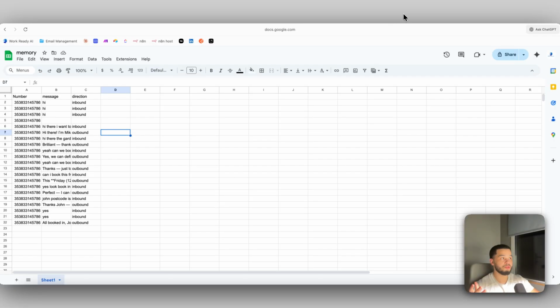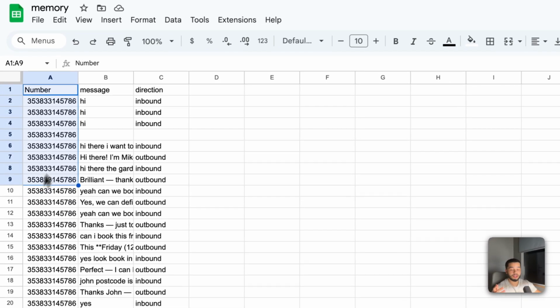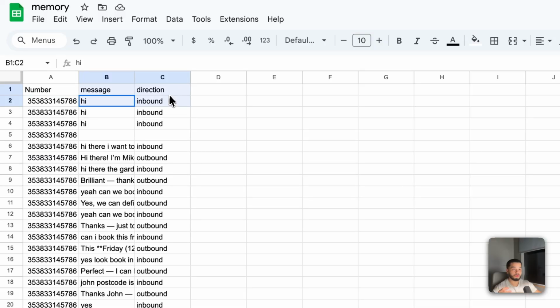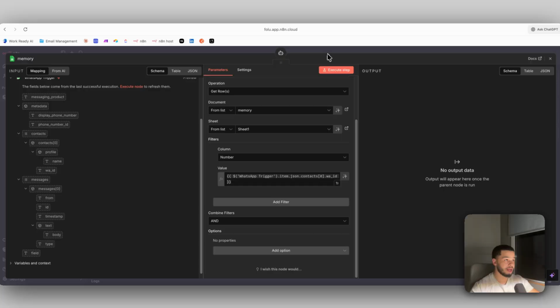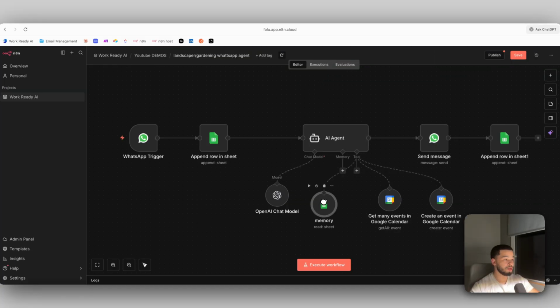So as you can see over here, if we go back to the sheet, all of the phone numbers here, whenever the phone number is the same, return that so you have the context for that specific conversation. It's going to return that whenever it needs to use this tool to select the memory.